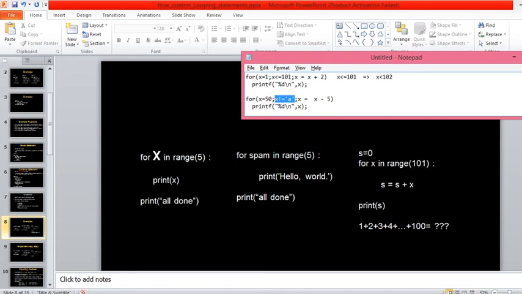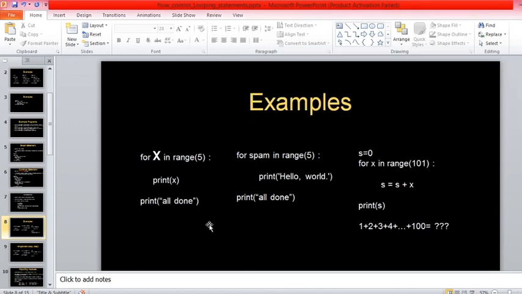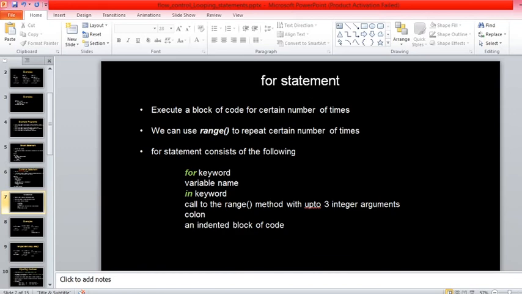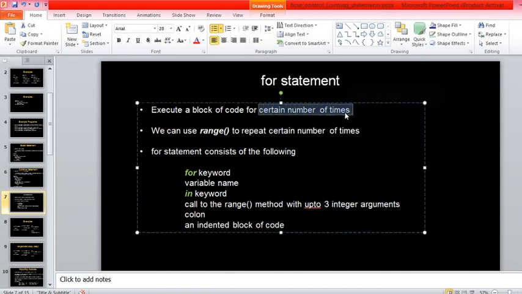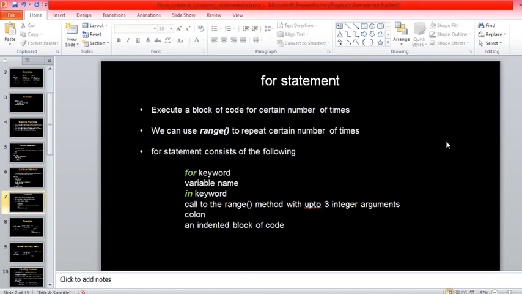This kind of condition testing can't be done in a Python for loop, because the Python for loop is basically to run for a certain number of times. That's why in the first slide of the for loop I clearly wrote that it is used to execute only a certain number of times, meaning counter control loop examples. But the while loop can be used for counter control loops as well as event control loops. Are you getting my point? Yes, sir.